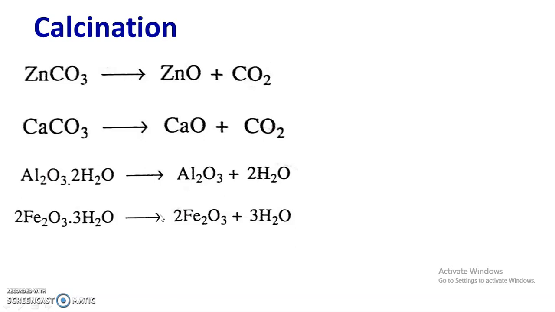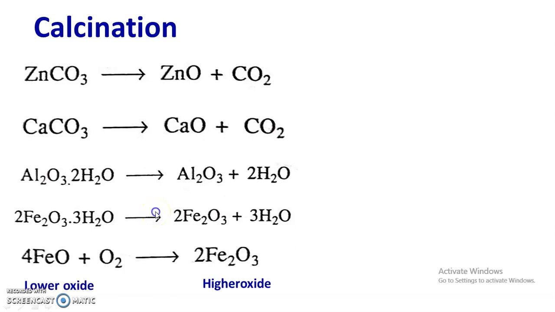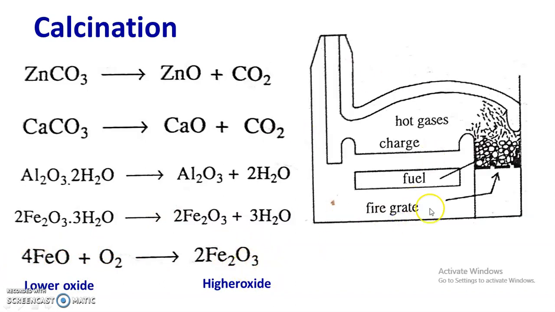Generally calcination is carried out in a reverberatory furnace. And sometimes a lower oxide is also converted into a higher oxide. So this is the lower oxide, that is FeO, which is converted into the higher oxide Fe2O3. It is carried out in a reverberatory furnace. So this is the typical diagram of a reverberatory furnace. This is the fire gate, then fuel is used here, then this is the charge, then hot gases are expelled from here.